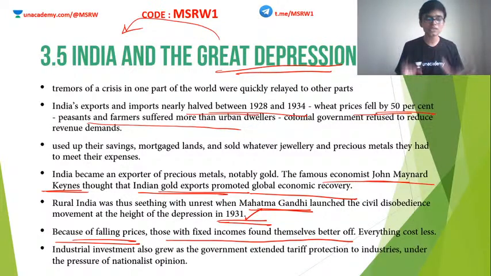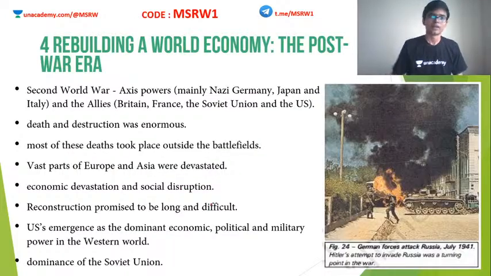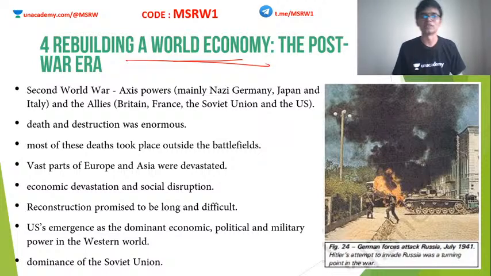So this is also the time when we see the gap between the poor people and the rich people widen. Okay, rich people began to get richer, poor people began to get poorer. Clear? Now, let's see how the world was rebuilt. So the world has taken a hit. Now we have to rebuild this. So how do we rebuild this world?